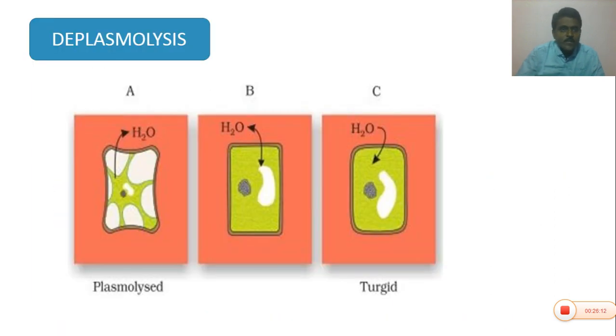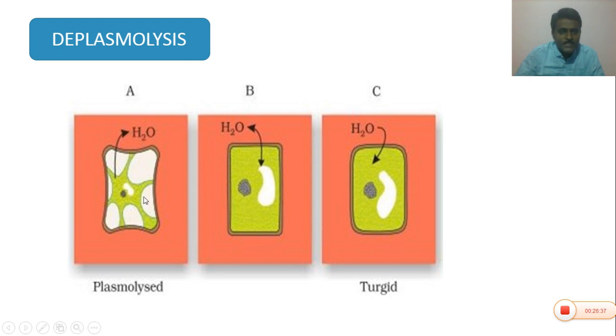So what is meant by deplasmolysis? This is the plasmolysed cell. You know that the protoplast shrivels, shrinks at the center, because in plasmolysis the water comes out from the cell.